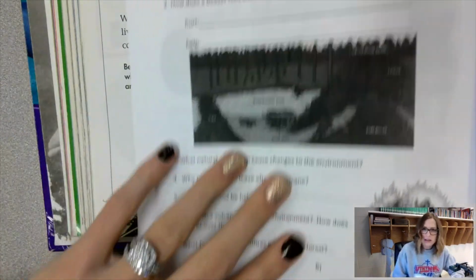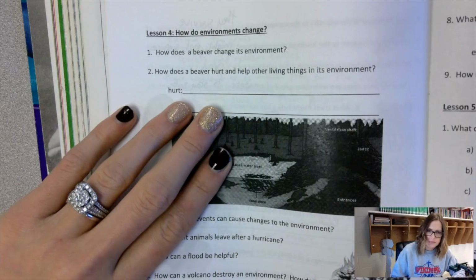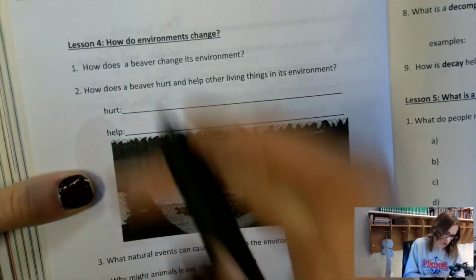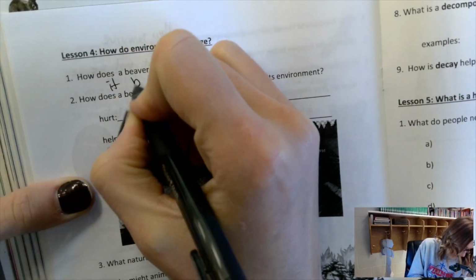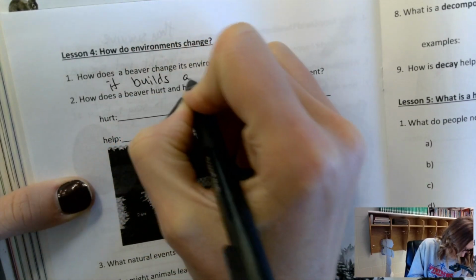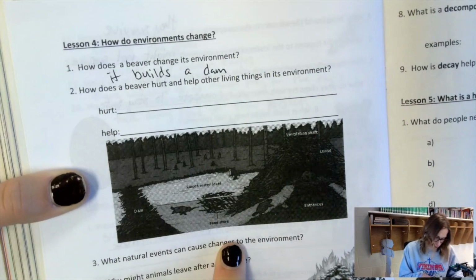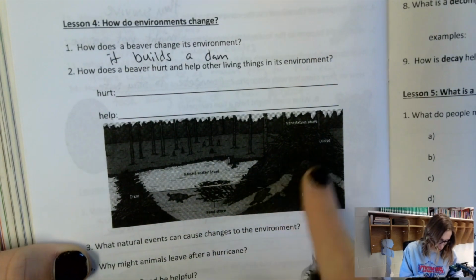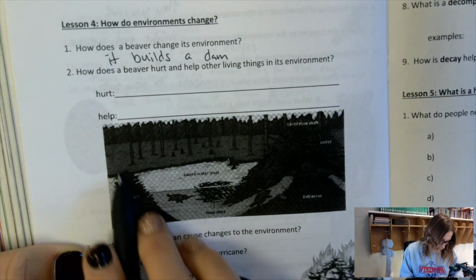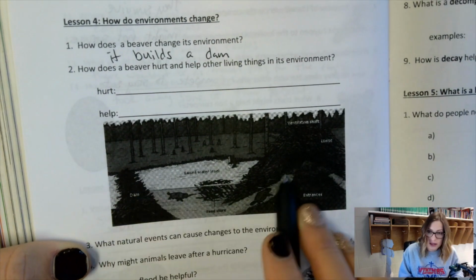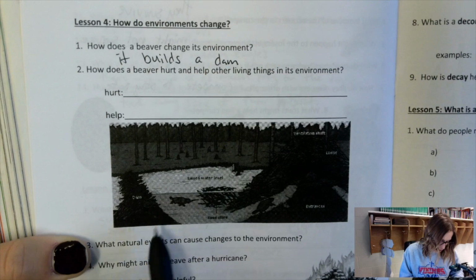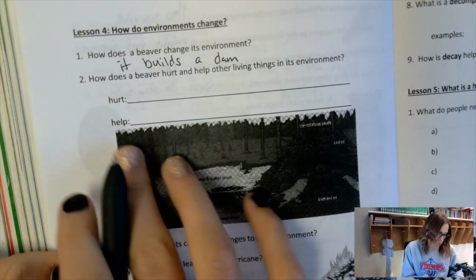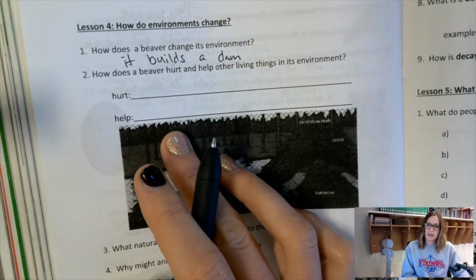So for the first one, how does a beaver change its environment? It builds a dam. You can see here, this is one of those dams here, and then here they've got this lodge that they're now living in, and the water level is raised. So, how does it hurt other living things in the environment?